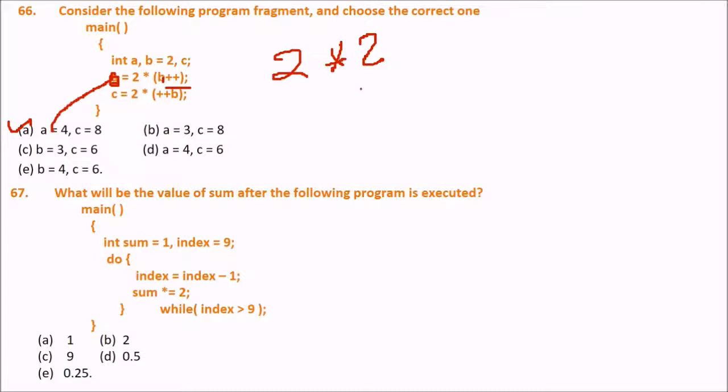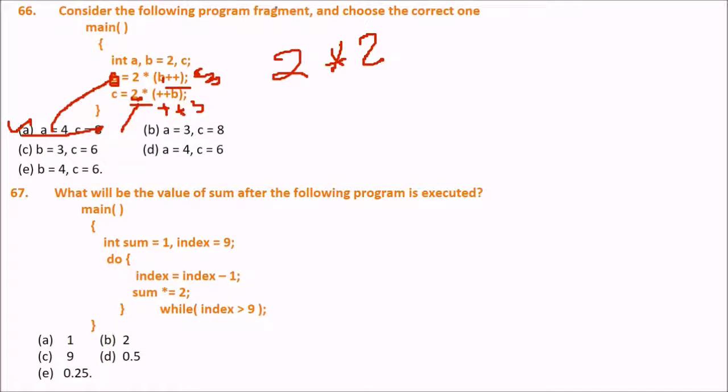What about C? C is 8. Why? Because C is 2 into plus plus B. So what happens here? Because in the previous instruction, B was 2, then B plus plus has made B become 3. So now this is plus plus 3, which is of course 4. So 4 into 2 is 8. So the answer would be this one.